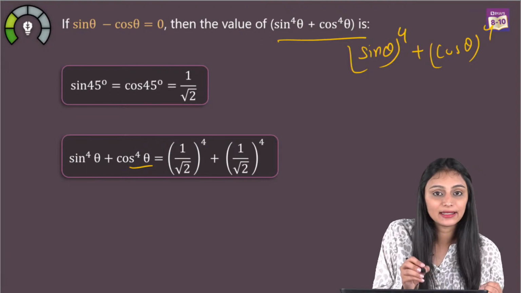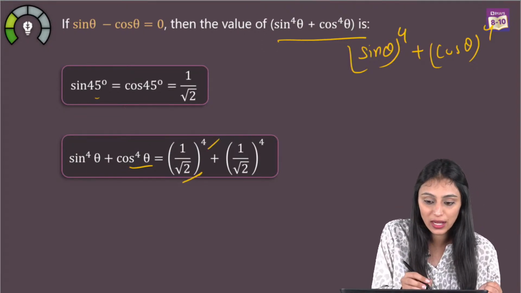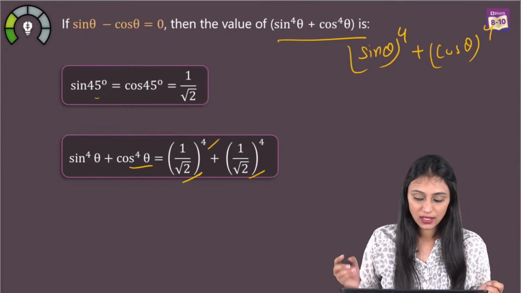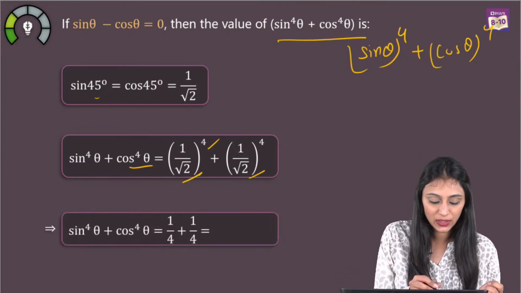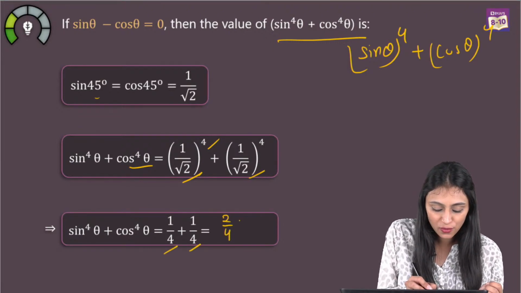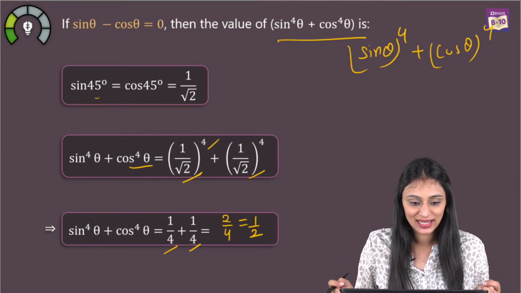What is sine theta here? We just got theta was 45. It is 1 by root 2 to the power 4 plus 1 by root 2 to the power 4, correct? Just simplify this. What do you get here? We get 1 by 4 plus 1 by 4, which is 2 by 4. That's going to be 1 by 2. That's the final answer.